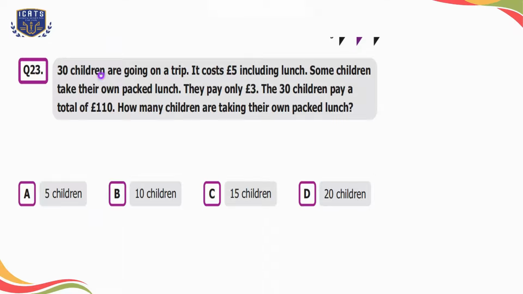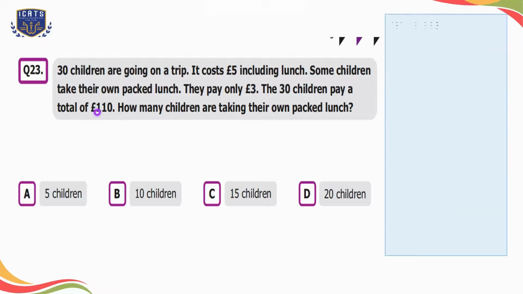Question number 23. 30 children are going on a trip. It costs £5 including lunch. Some children take their own packed lunch. They pay only £3. The 30 children pay a total of £110. How many children are taking their own packed lunch? Option A is 5 children, option B is 10 children, option C is 15 children, and option D is 20 children.